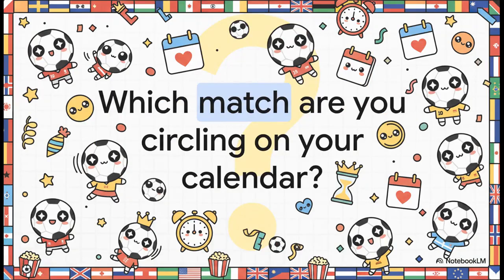So, with every single date, time, group, and venue meticulously mapped out for you in this explainer, which do or die match are you officially circling on your calendar? Get your watch parties ready and let the countdown begin.